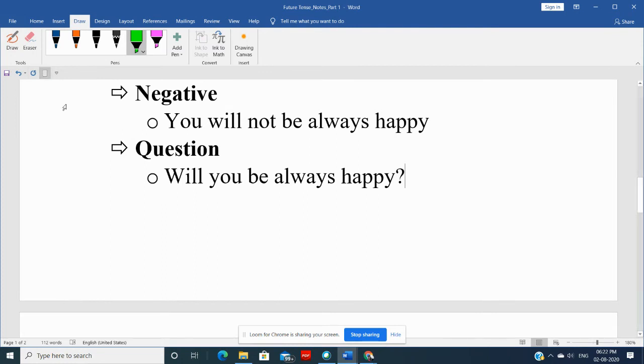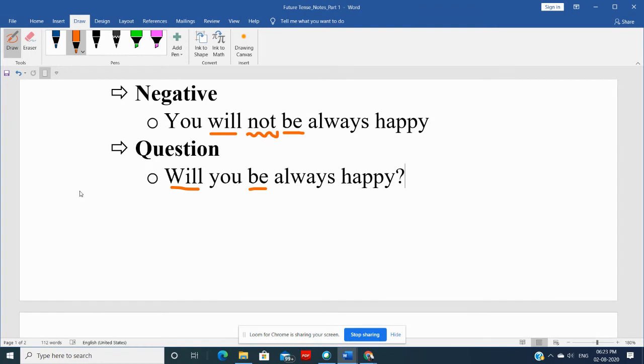So here also, if you notice, this will and be, and in between that, there is not. Okay? And if you want to make a question, this will comes before the subject and be comes after the subject. Okay, subject means the doer of an action or the person or thing that we are talking about. Okay, so that is how we can make a question, right?